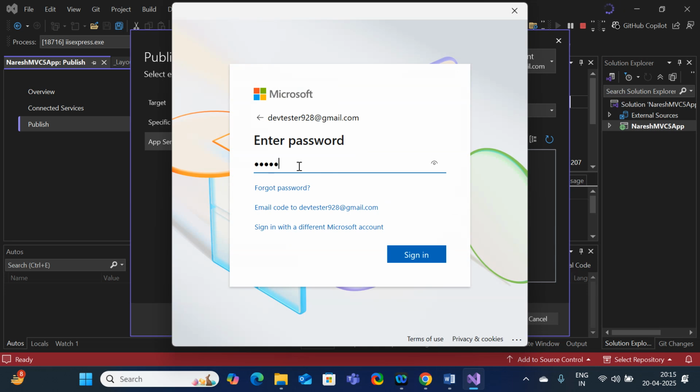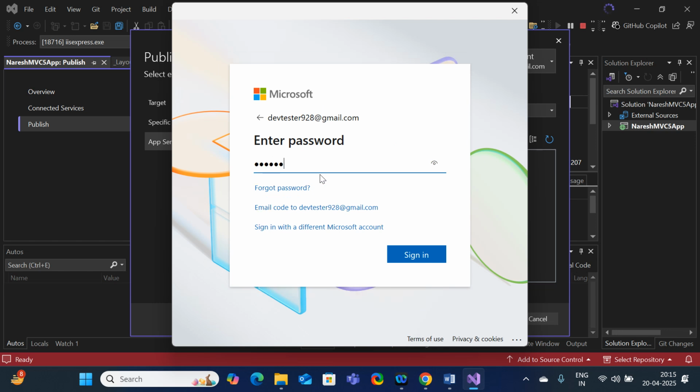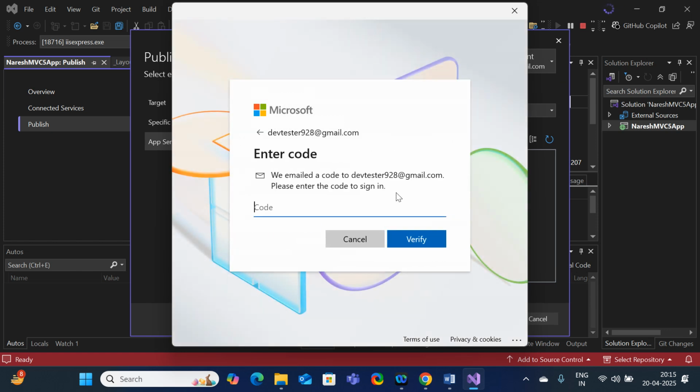Otherwise, I am going to change the password. Okay, maybe the password. Okay, incorrect. The earlier password which I had entered is the correct one. So click on sign in, verify. Again, I am going to verify.